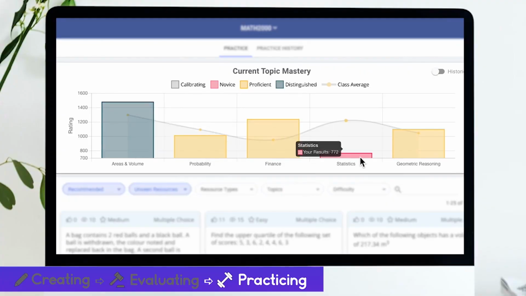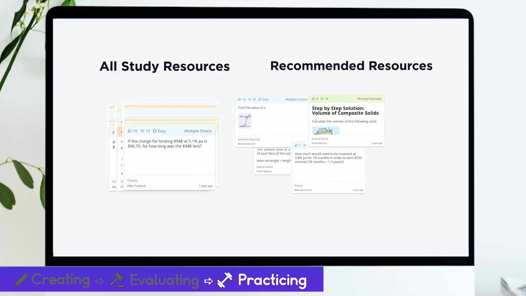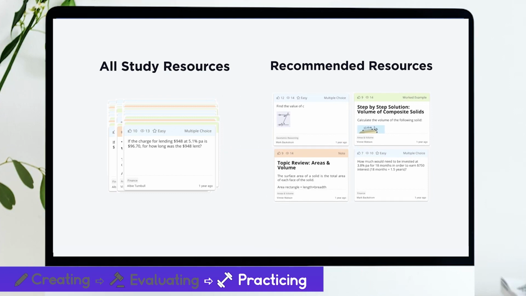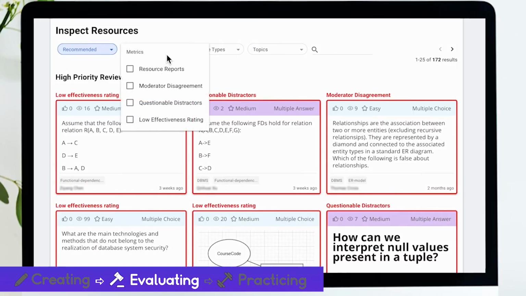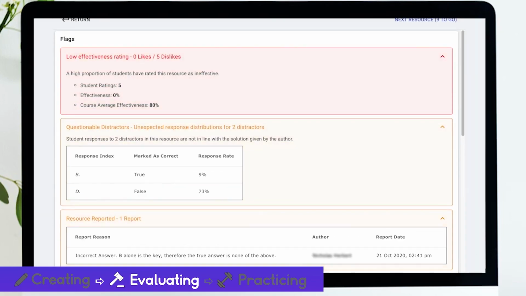the authors for resubmission. As students practice with resources from the course repository, RiPPLE uses AI to calculate their level of knowledge on each course topic, and uses this information to recommend personalized learning resources to each student. Instructors can use learning analytics and RiPPLE's AI assistance to monitor student learning and the content creation process to optimally provide support where it is needed the most.